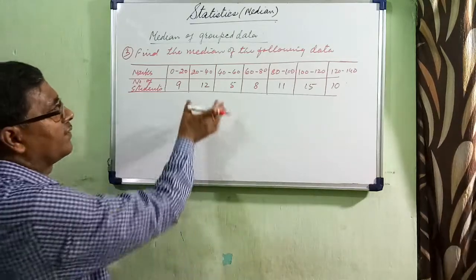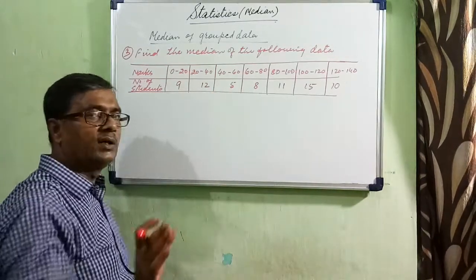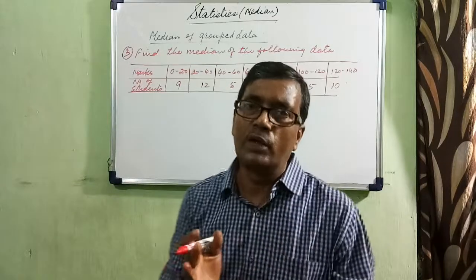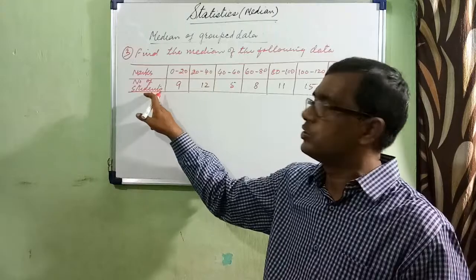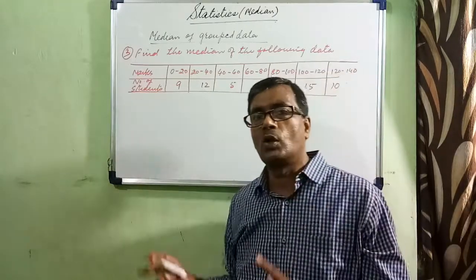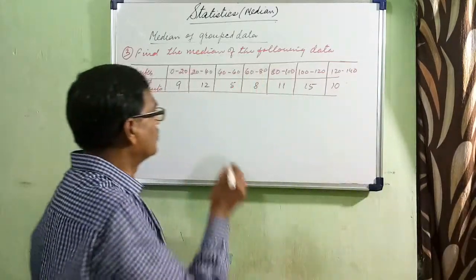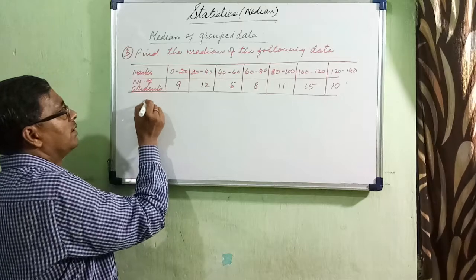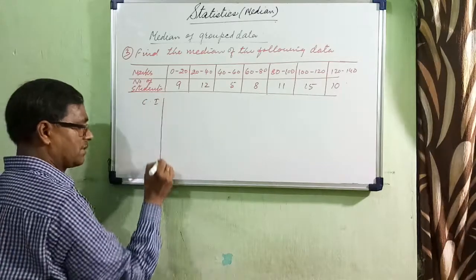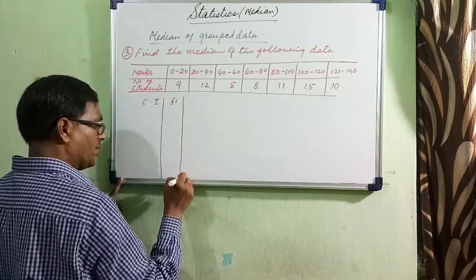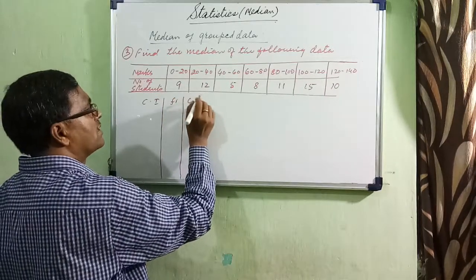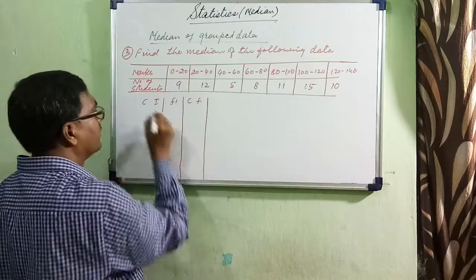So when you are given this, here we need only 3 columns. The first column is your CI, the second column is your Fi, and the third column is your CF. CI means the marks, Fi the number of students, and the third column CF, cumulative frequency.